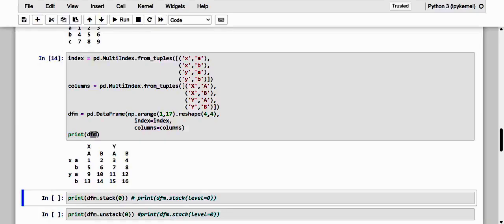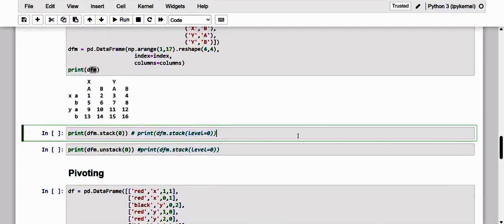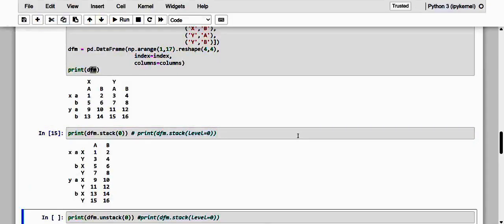For example, if we convert the highest level of the column index, let me take it as level 0. In the index of the row, the optional level parameter can also be omitted, and the integer value can directly be passed to the method. So kindly take note of it. Here we have level 0, and I am going to apply stacking. You can see the result from this.